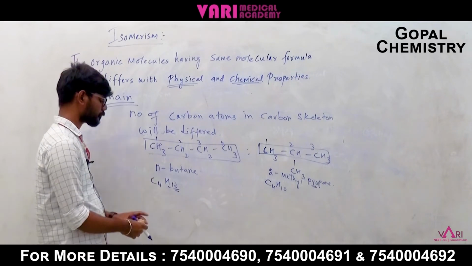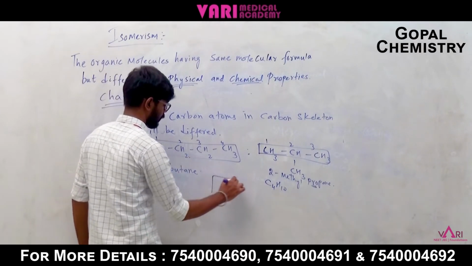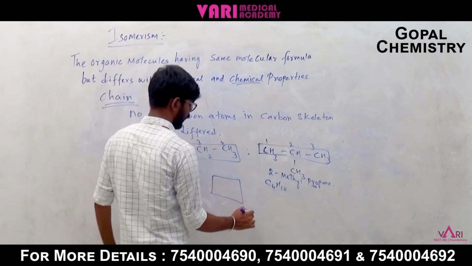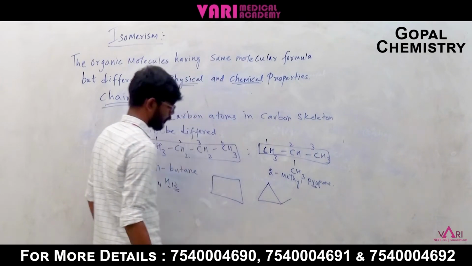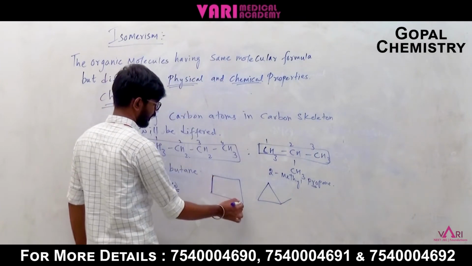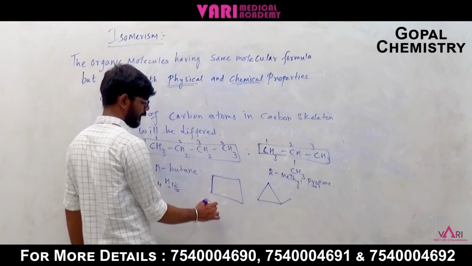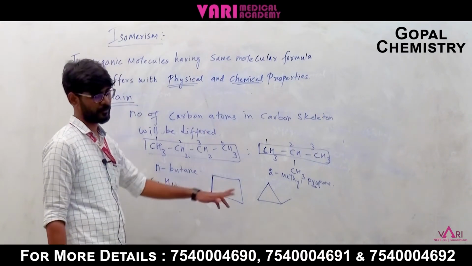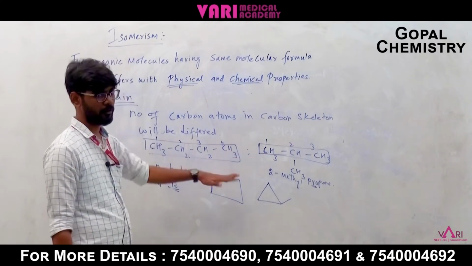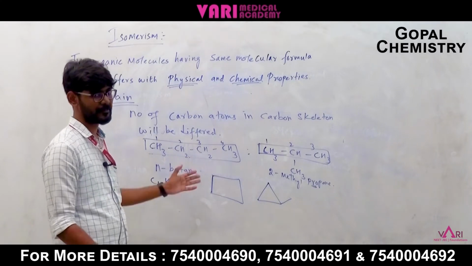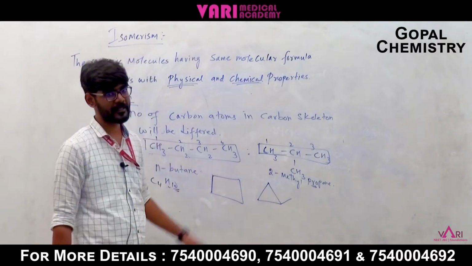We can consider this one also, n-butane. Here also there are 4 carbons, 1, 2, 3, 4, 1, 2, 3, 4, but the chain or ring is reduced. In other words, we can say ring isomerism also. Chain isomerism is seen in open hydrocarbons; if it is witnessed in cyclic groups, then we say that is ring isomerism.